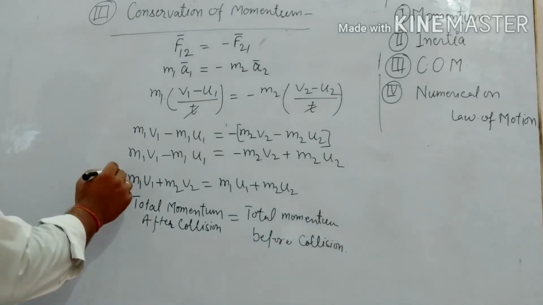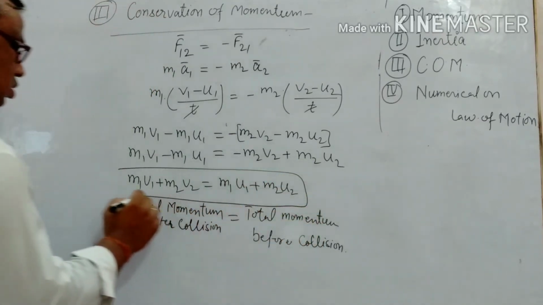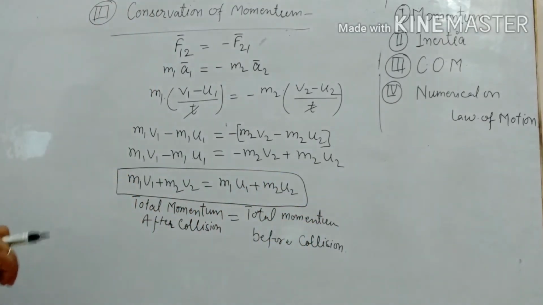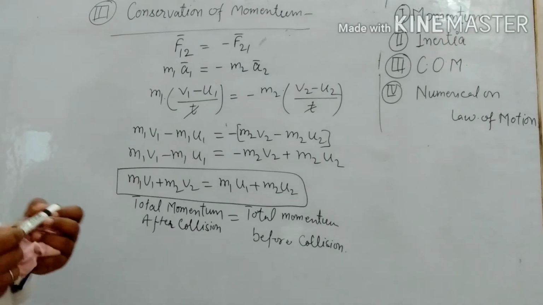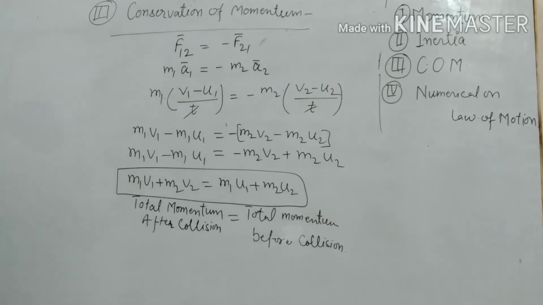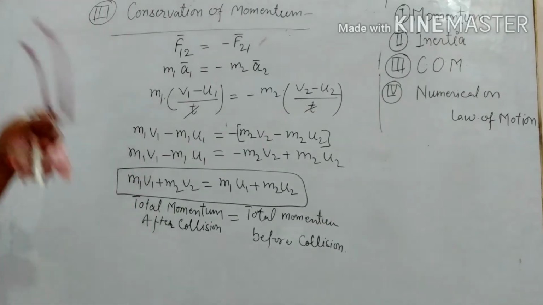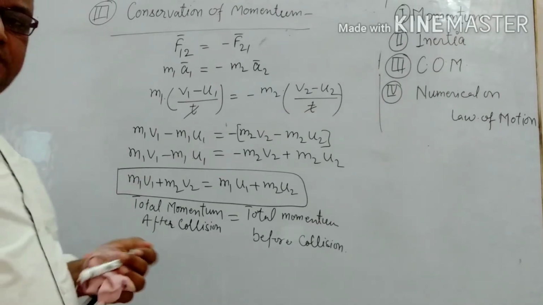Clear? It is our derivation. So hence it is proved, which is our objective. Okay guys, you all write it in your notebook. This equation has many questions. On this equation you have to face many questions.